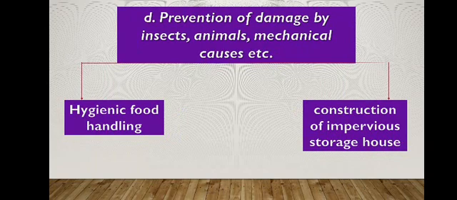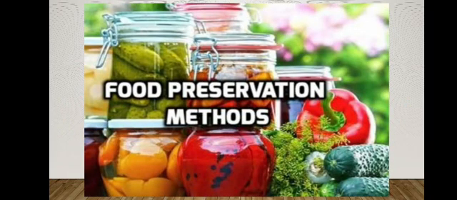Then construction of impervious storage houses: sanitized, fumigated, clean, closed storage houses can be used for the storage of foodstuffs. This will prevent the entry of insects, rodents, and other things into the storage houses. This is the prevention of damage by insects, animals, and mechanical causes.